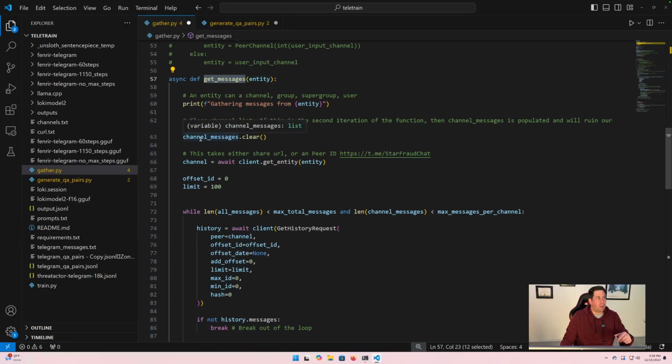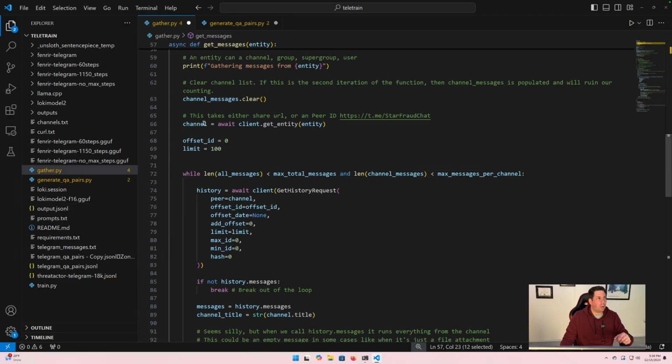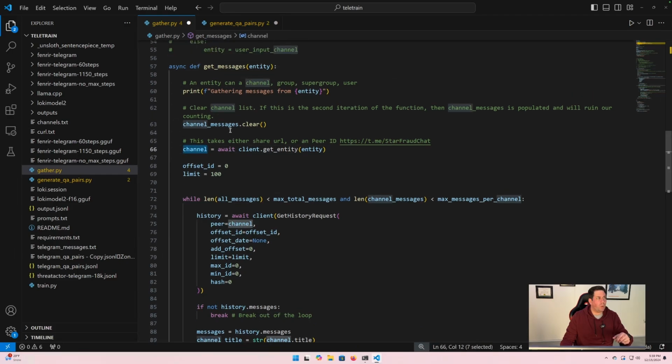And what we can do is we can actually see channel equals await client.get_entity. This get_entity method really takes either a share URL or a peer ID. You can get a peer ID via the Telethon library, but it's just much easier for our purposes to literally pass this share URL like we were talking about just a few minutes ago. So we're passing that entity, which is a share URL, to this function.